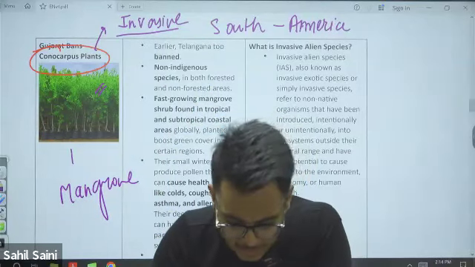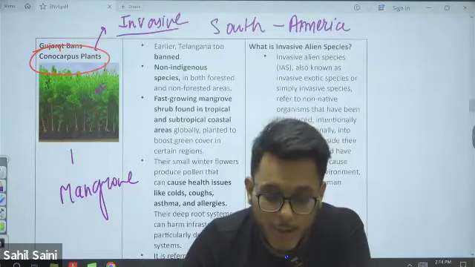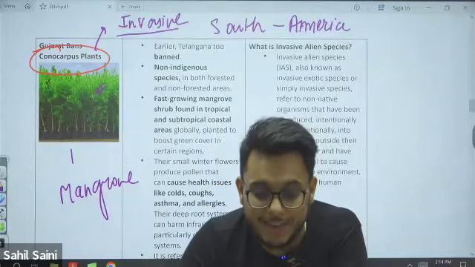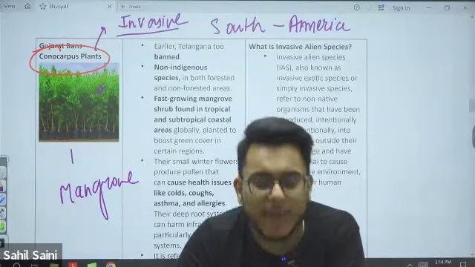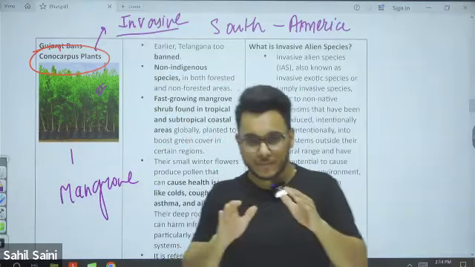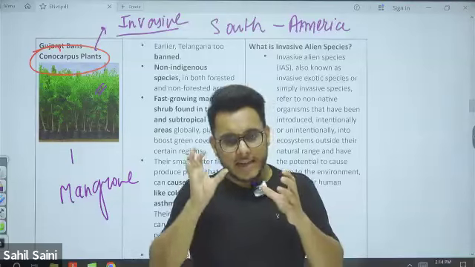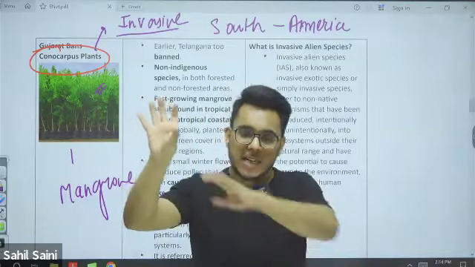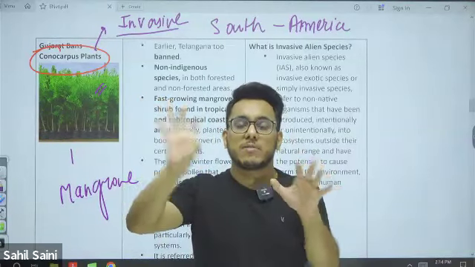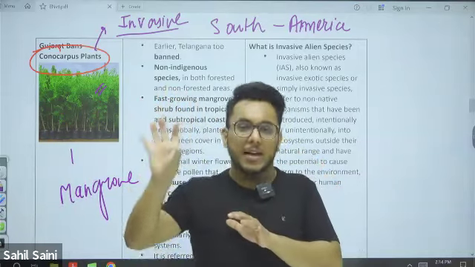Tropical climate, no dear, high rate of adaptation. Why would they have a high rate of adaptation? Okay, let me tell you. The answer is very simple. Basically, nature has a very clever design. There will be a species, and then there will be a predator of that particular species, which will keep a check on the population of that species.